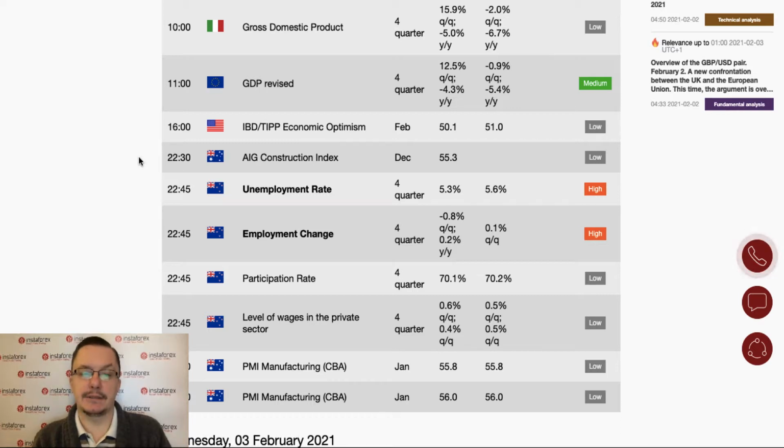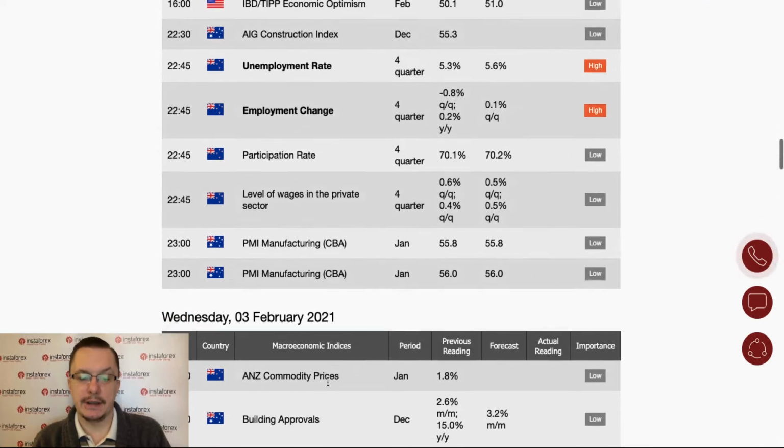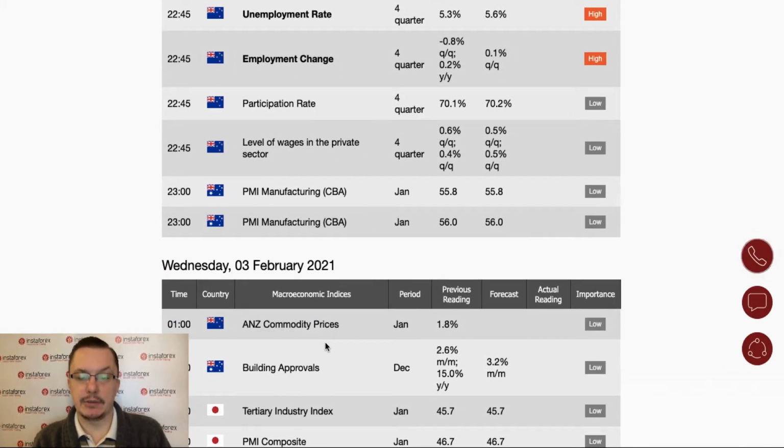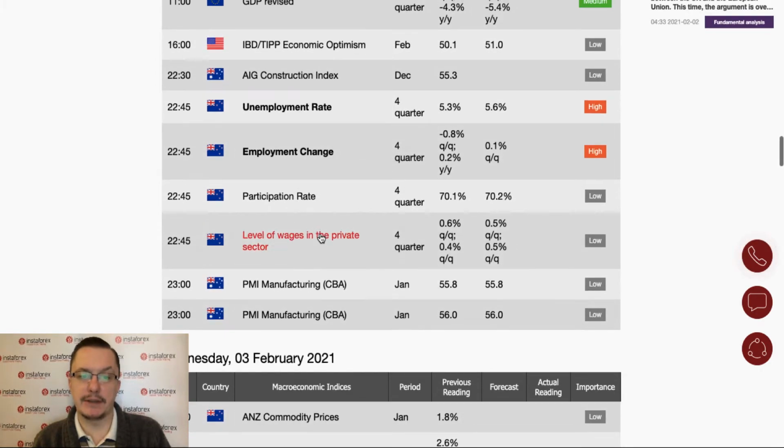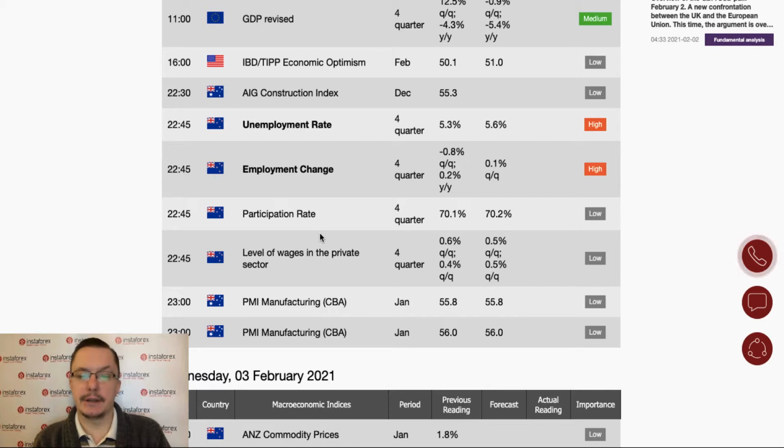We got some data from Australia scheduled for release since 10:30. We got AAG construction index, unemployment rate. Those data are from New Zealand, and employment change. Those data are from New Zealand as well. Participation rate, level of wages, and PMI manufacturing, 11 o'clock PM from Australia, and NZ commodity prices and building approvals. Both of them are from New Zealand. So bunch of data from the Australian and New Zealand economy.